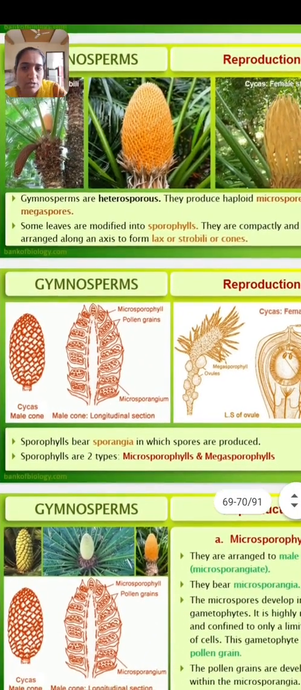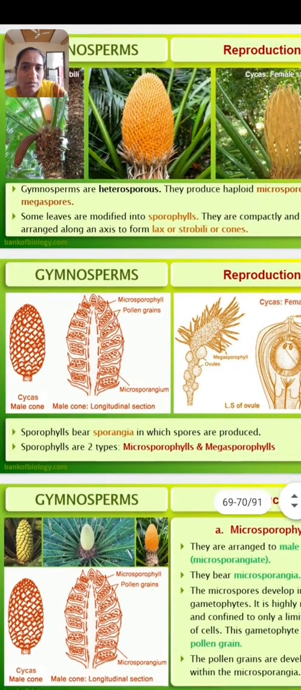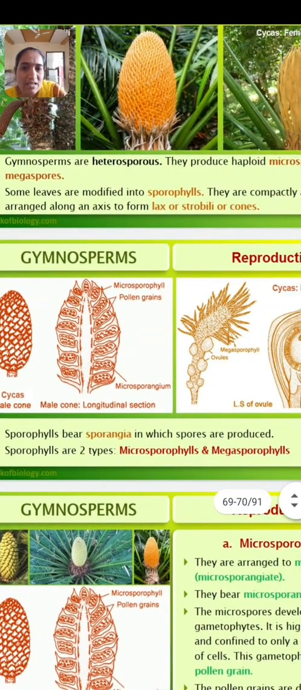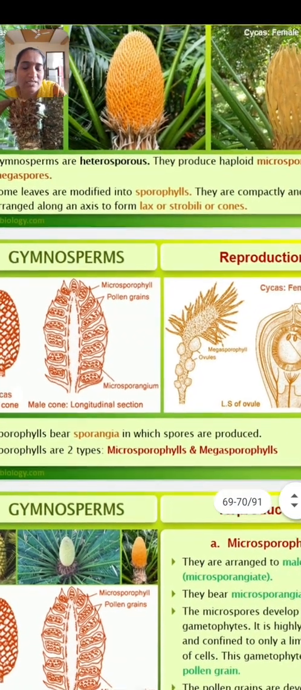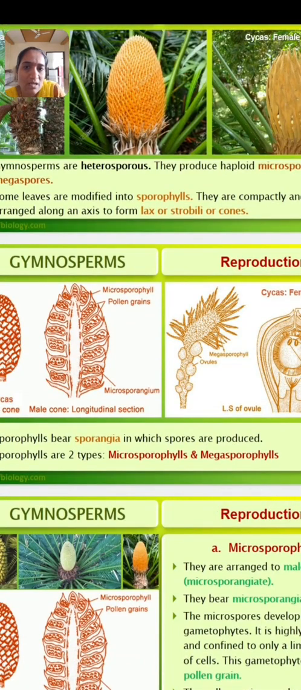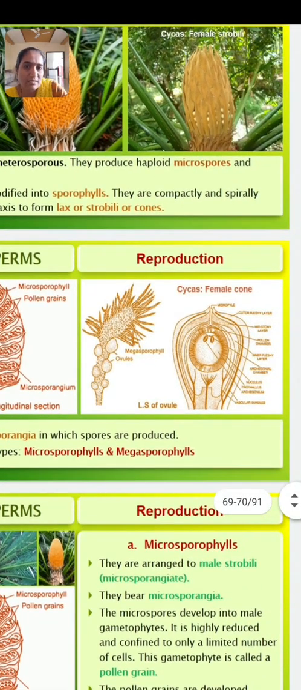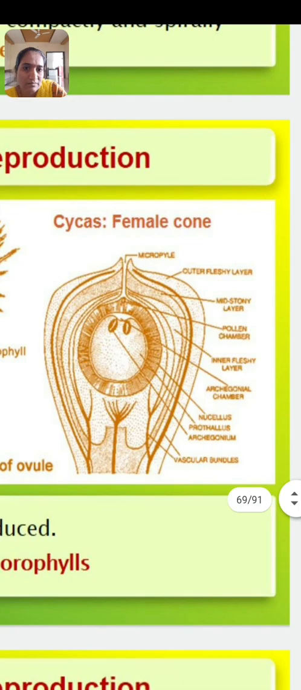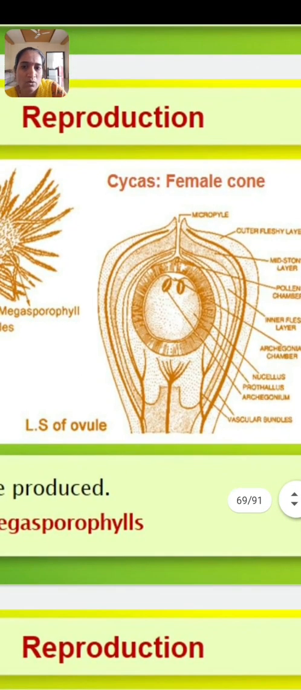These are the longitudinal sections. First diagram is cycas male cone and second is the male cone in longitudinal section, which encloses the microsporangium and the pollen grains. Second is female cone in longitudinal section. Here look at, there is a LS of ovule.